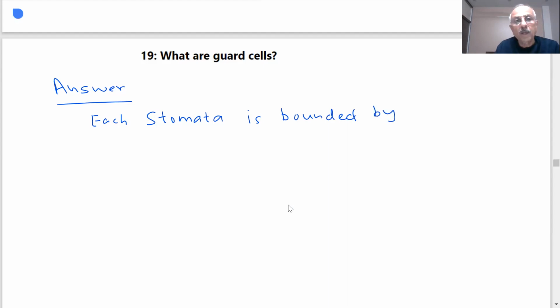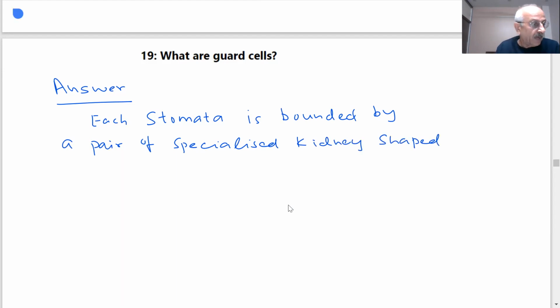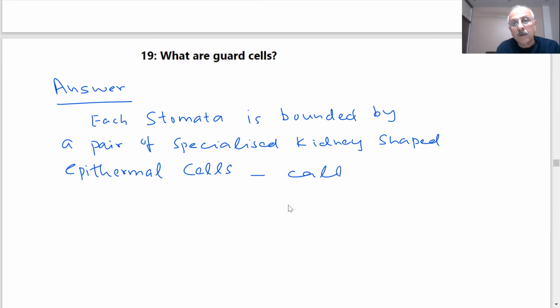Each stoma is bounded by a pair of specialized kidney-shaped epidermal cells called guard cells. You can see the picture in the book, and you can read more about it in the book.